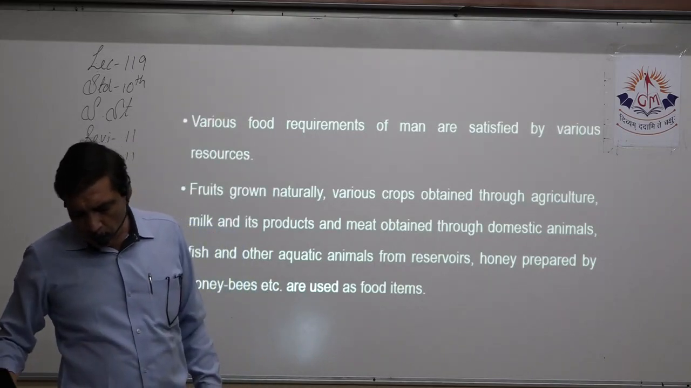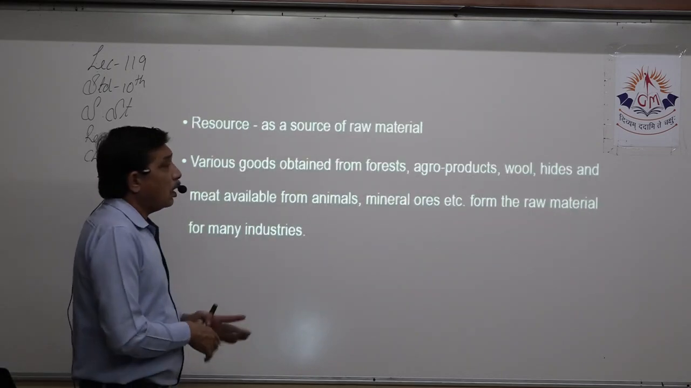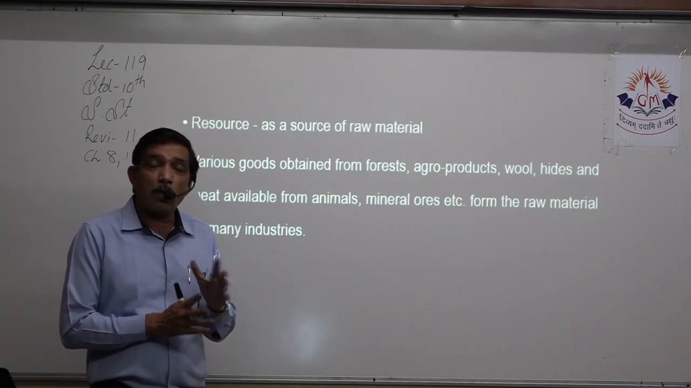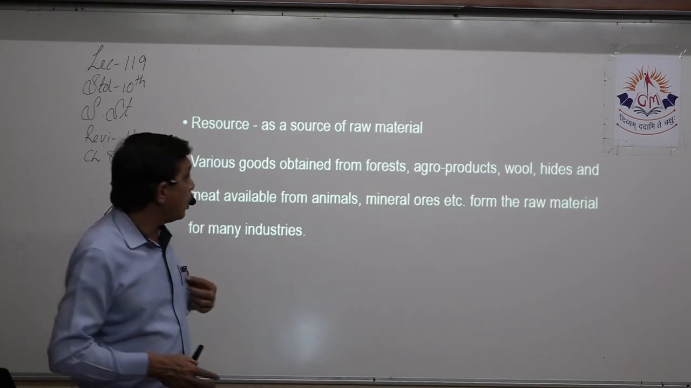Next is resources as a source of raw material. For example, from the forest we take wood, which is a raw material for the furniture industry as well as the paper industry and cardboard industry.